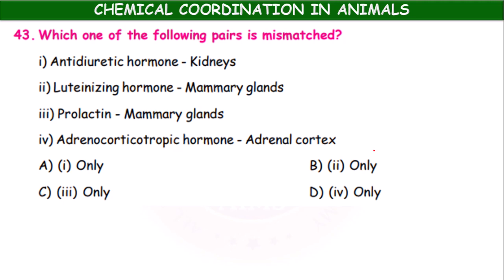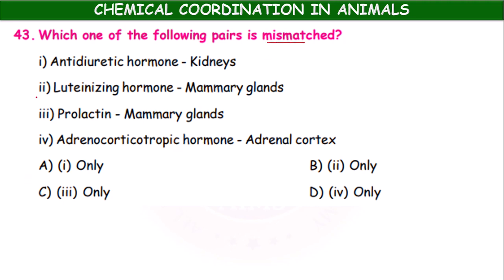Which of the following pairs is mismatched? Antidiuretic hormone, kidneys, luteinizing hormone, mammary glands, prolactin, mammary glands, adrenocorticotropic hormone, adrenal cortex. So here also we have to select mismatched one.